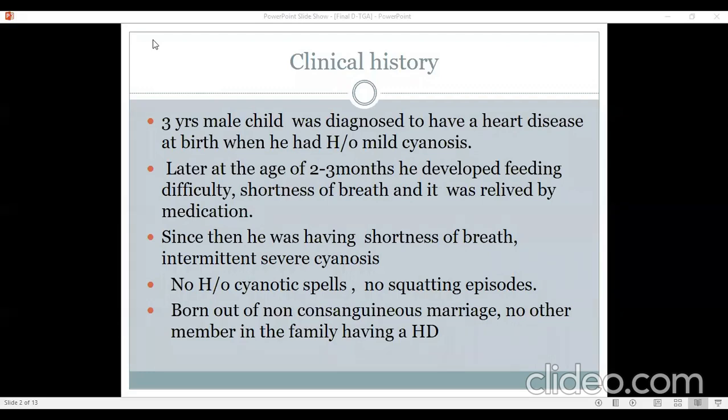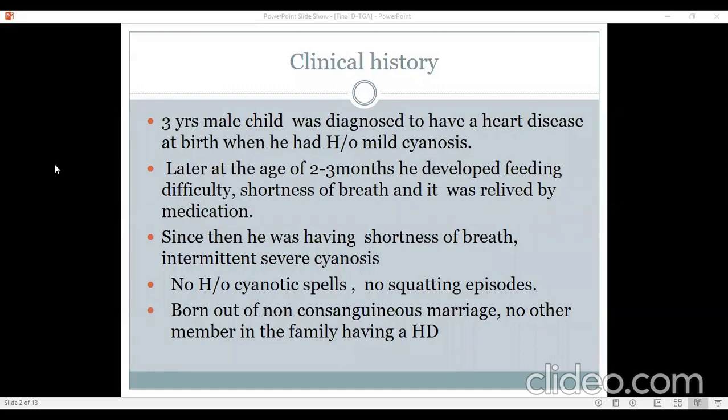Okay, so this is a child who is now 3 years old but had history of cyanosis right at birth, or at least have a history of heart disease and history of mild cyanosis, which has probably increased over a period of time. So the first question is that what are the causes of cyanosis at birth, or let's say within 24 to 48 hours of life? So obviously we have to think of more serious cyanotic heart diseases whenever we have a neonate with cyanosis. And the commonest cause of cyanosis at birth would be transposition of great arteries.